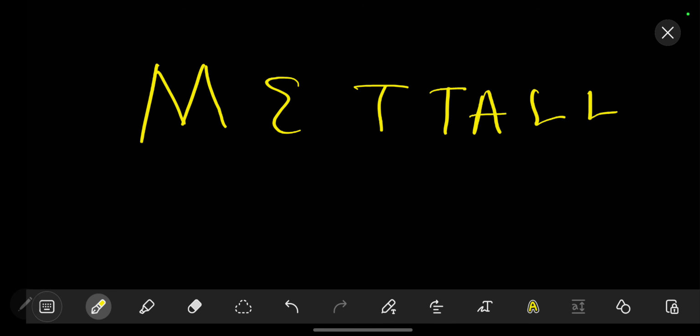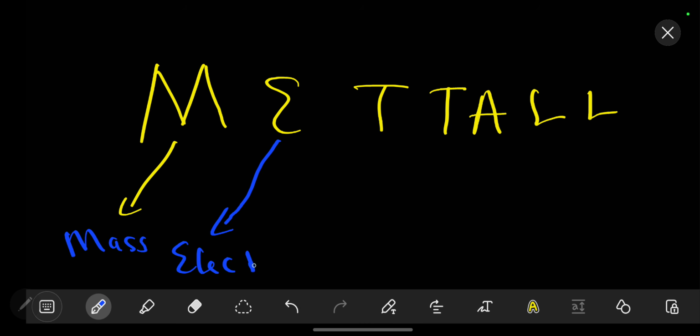So these are the 7 fundamental physical quantities, which are: number 1, we have M for mass. Then when you look at your E, that's for electric current. When you look at your T, one is for temperature.